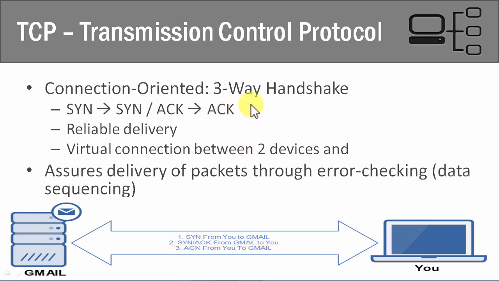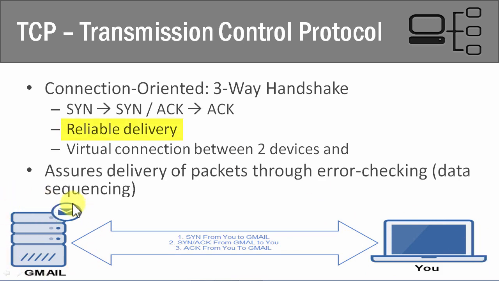So let's go over it one more time. Number one, first you go to Gmail and you say, I want to communicate. Number two, Gmail is going to confirm that it can communicate, so that's the second part. And thirdly, you're going to confirm with Gmail that you are ready to communicate. And once you complete all three steps, 1, 2, and 3, then you're able to send data back and forth reliably. And this is why it's reliable, because it sets up this connection. And so we have this session set up between both you and Gmail before any data is ever sent.